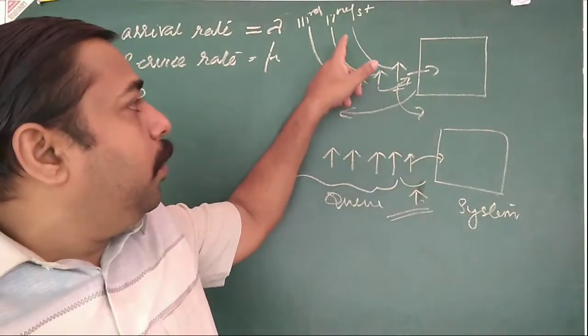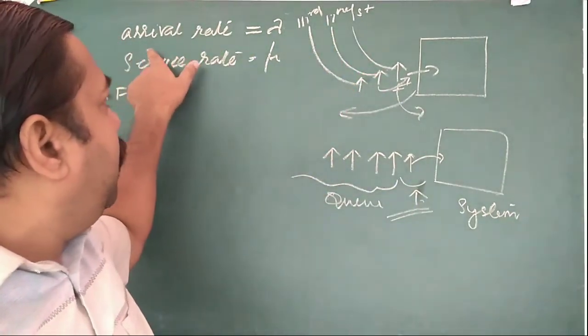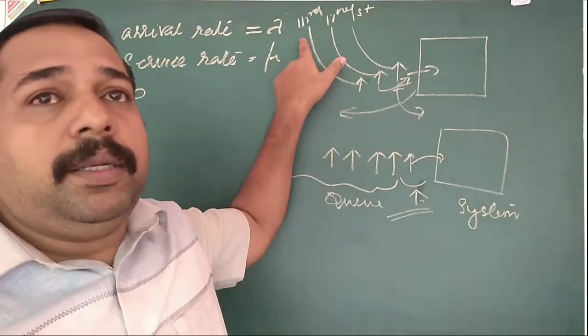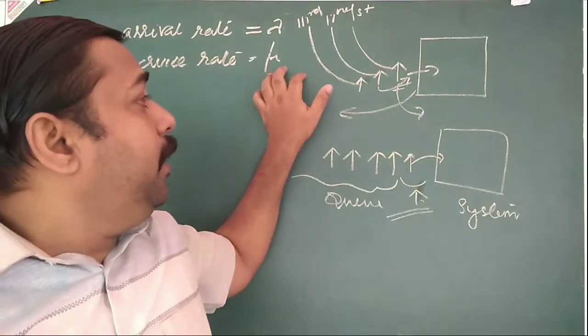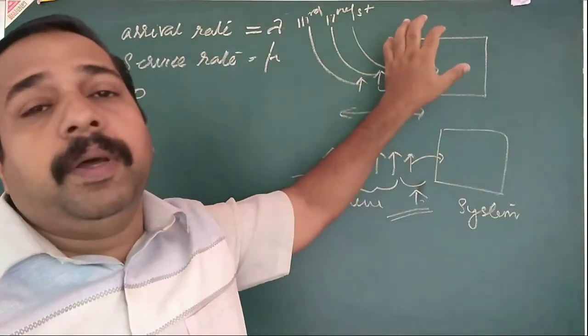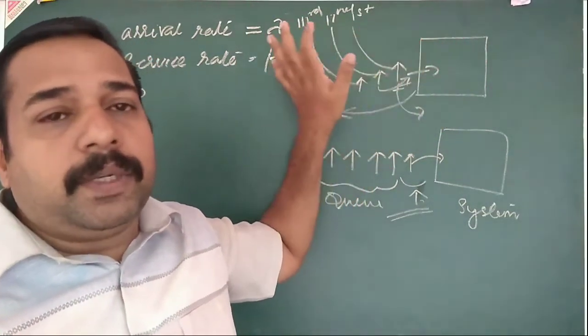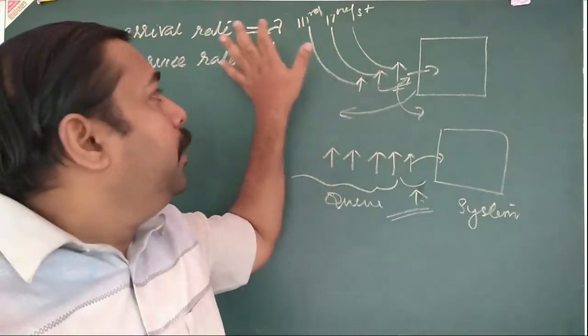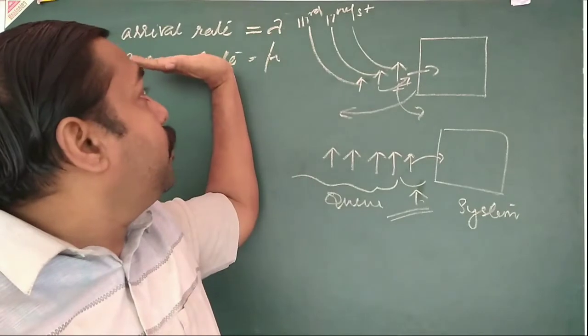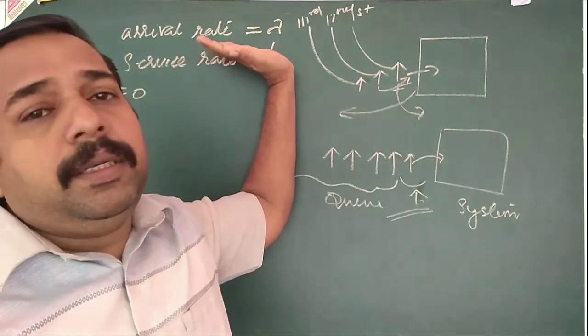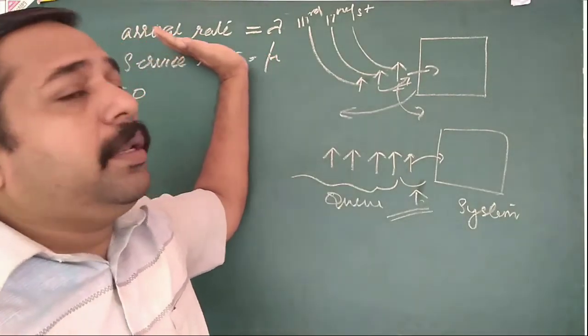Okay. So first one, arrival rate. Arrival rate is per hour, per minute, per second, etc. And the service rate is the service given per hour, per minute, per second. So first of all, you convert all these rates to a single unit. Suppose the question gives the service rate per hour and the arrival rate per minute.